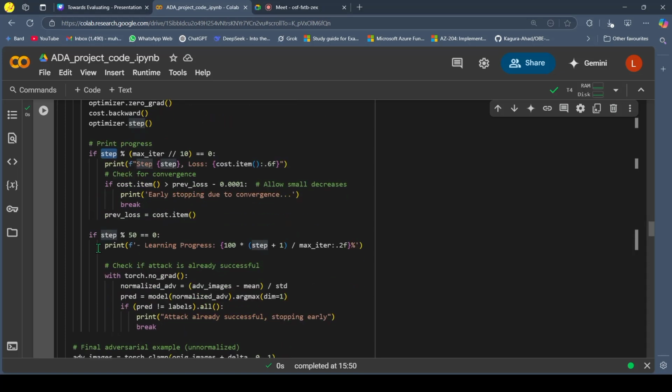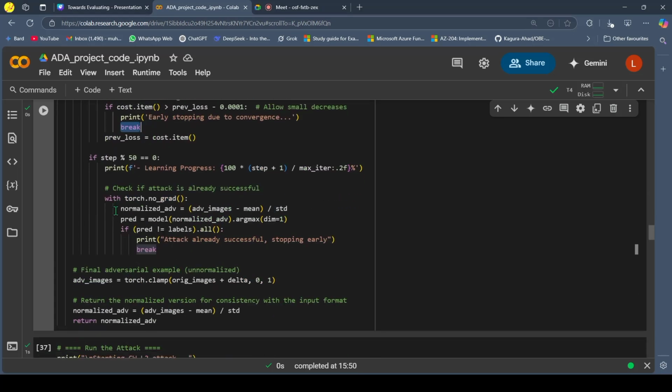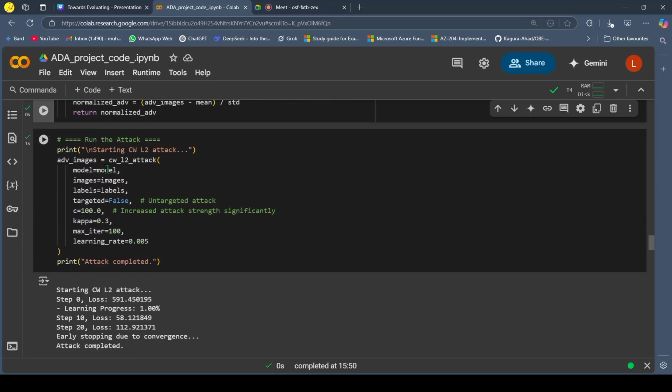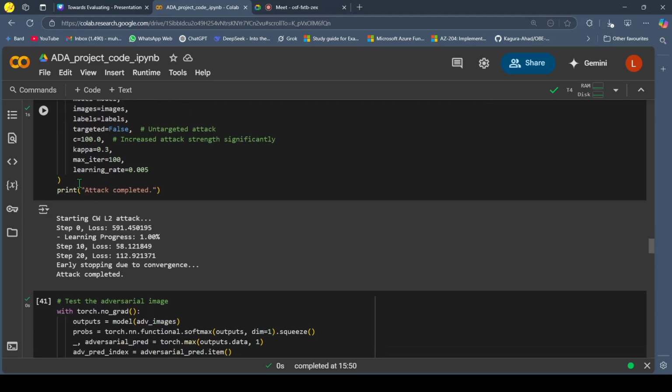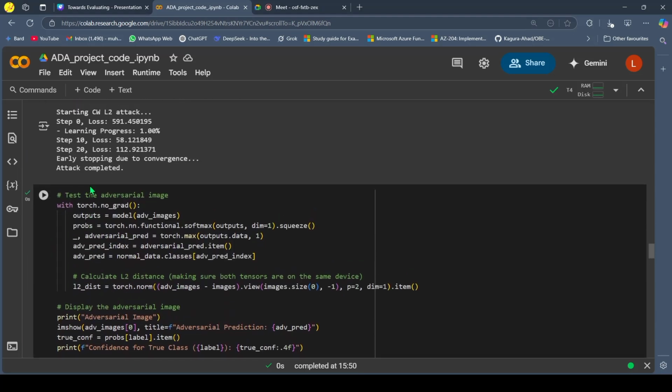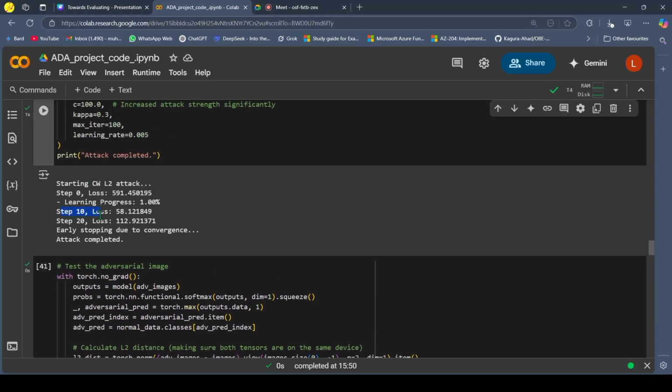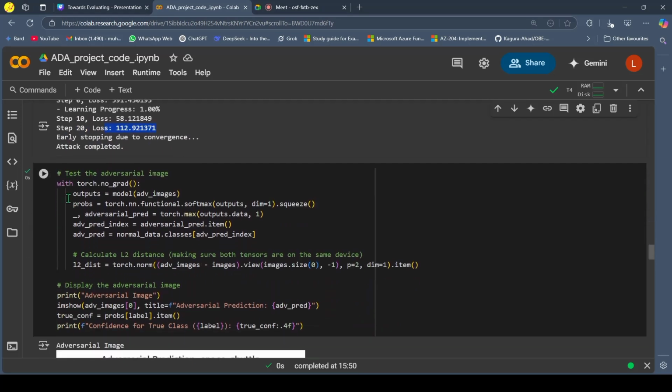As soon as it finds an adversarial image that the model is misclassifying, we break to avoid additional computations. After I ran this, the model was able, before finishing all the steps, to find an adversarial example.